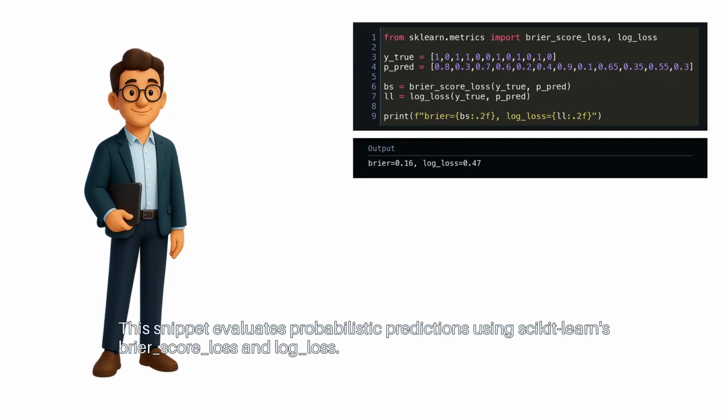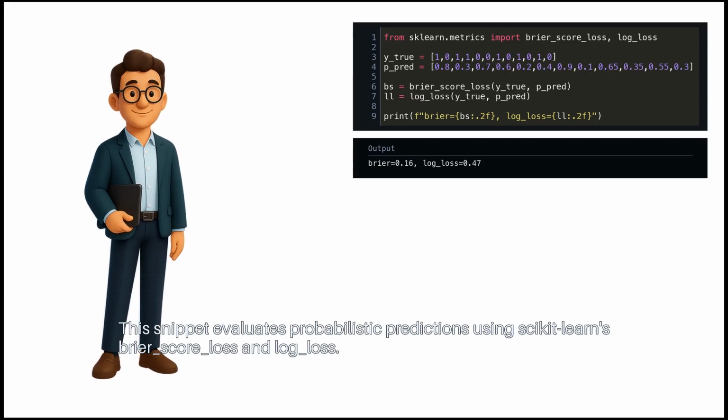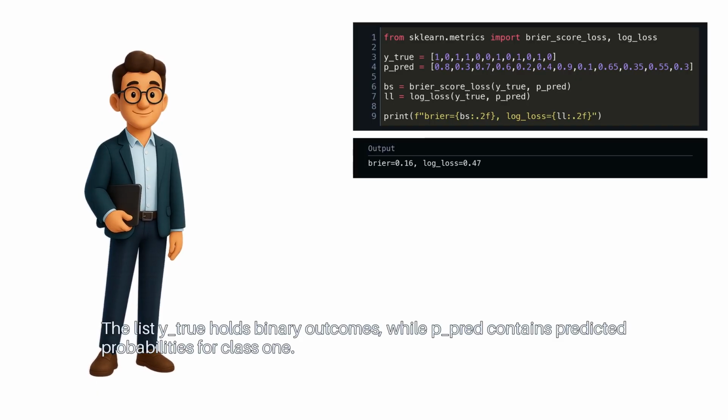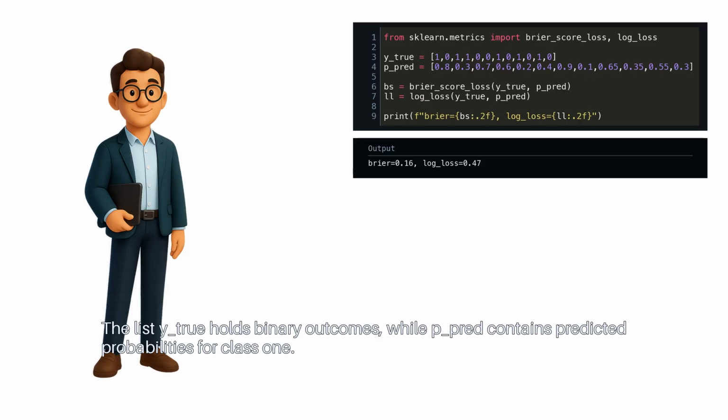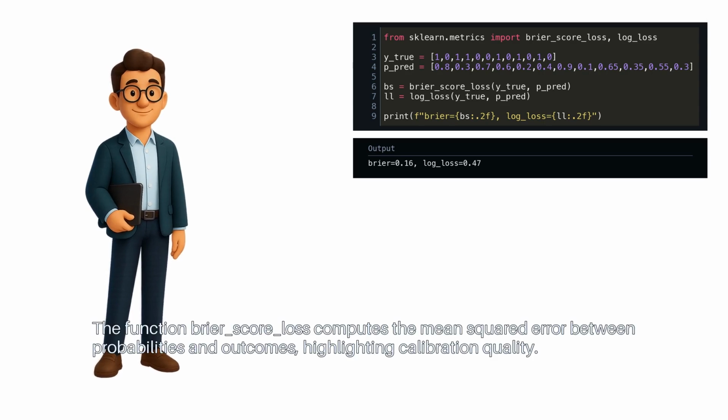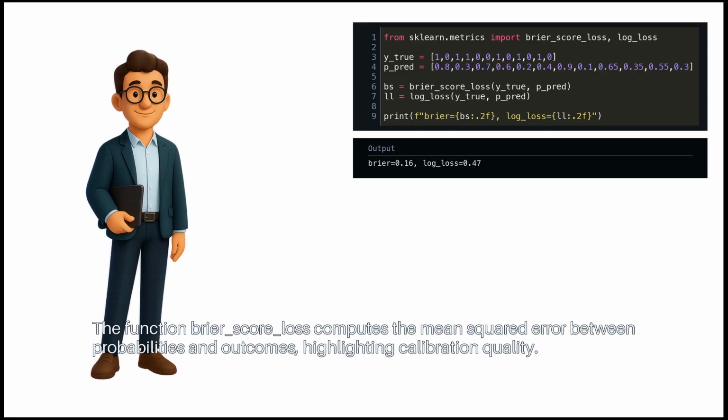This snippet evaluates probabilistic predictions using scikit-learn's Brier score loss and log loss. The list y_true holds binary outcomes, while p_pred contains predicted probabilities for class 1. The function brier_score_loss computes the mean squared error between probabilities and outcomes, highlighting calibration quality.